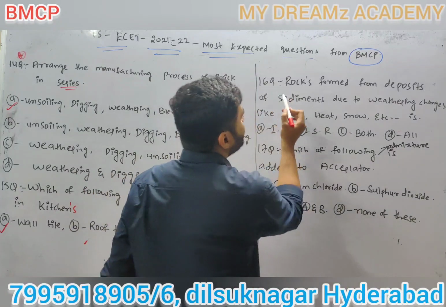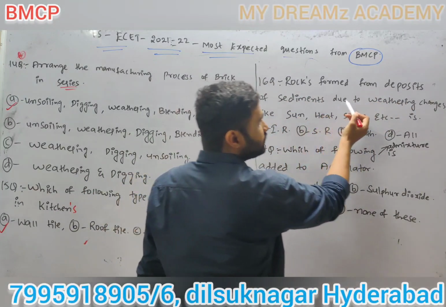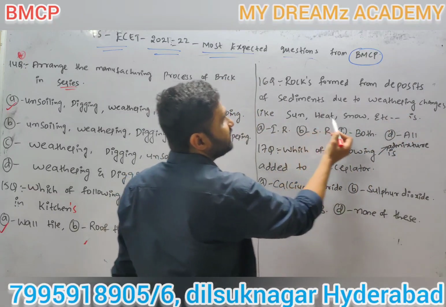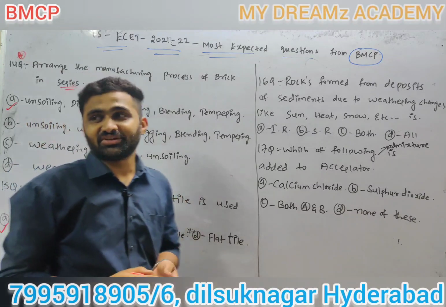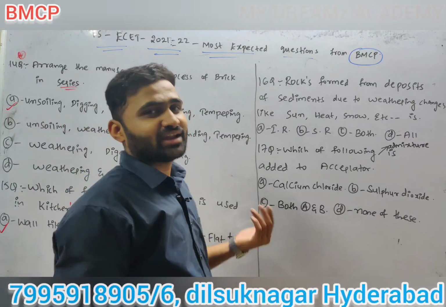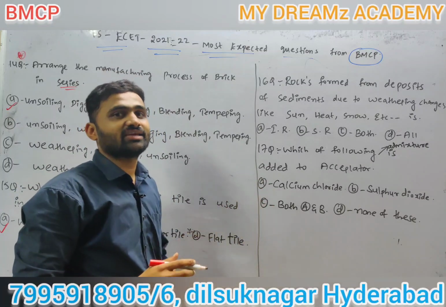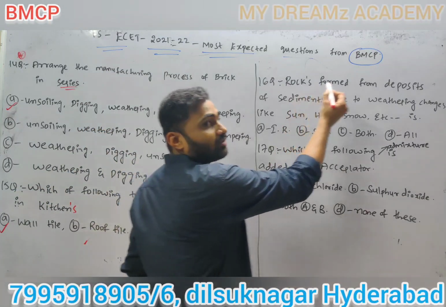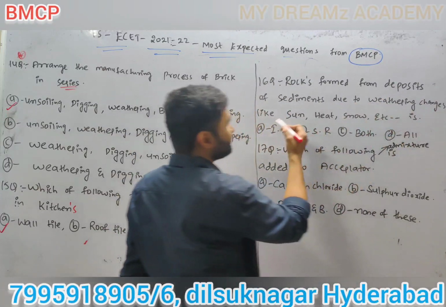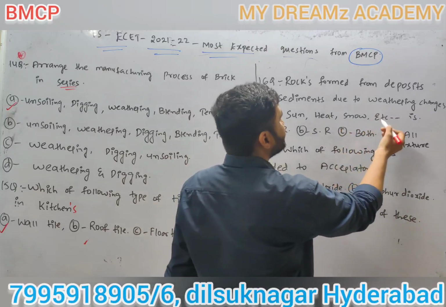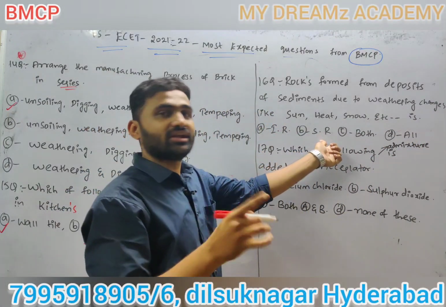Next, 16th question. Rocks formed from deposits of sediments due to weathering changes like sun, heat, snow, etc. is called? By seeing that, you think the question is big, but the answer is very easy. That is a basic question from your first chapter, classification of rocks. IR means igneous rock, SR means sedimentary rock.